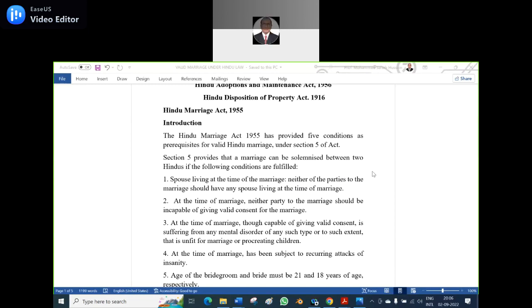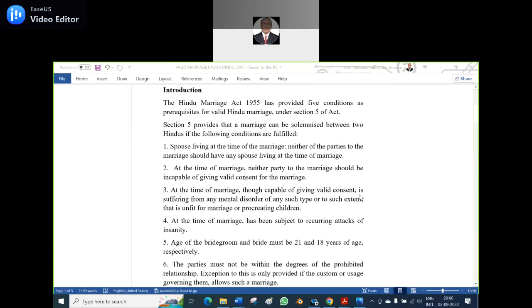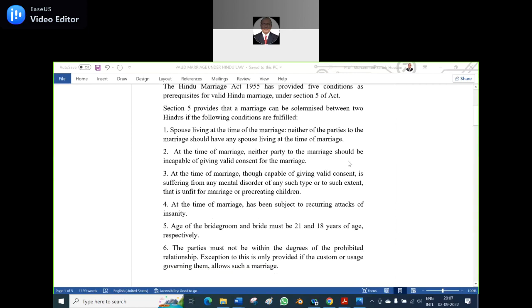Okay. Section 5 provides the five essential conditions. Number one, no spouse living at the time of the marriage. Neither of the parties to the marriage should have any spouse living at the time of marriage. That means if the husband or the wife goes for a marriage, the spouse should not be living at that time. That is called a spouse living at the time of marriage. If they solemnize a second marriage, then it becomes bigamy. Is it clear? Say yes. Yes. Of course, very good.